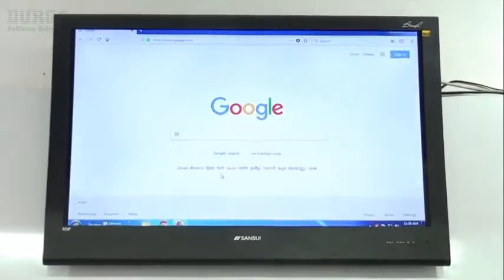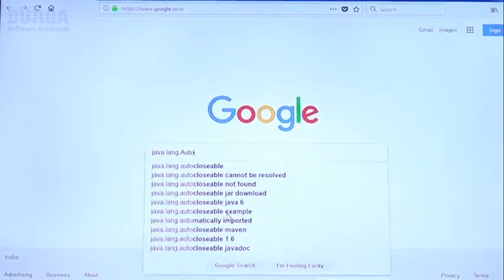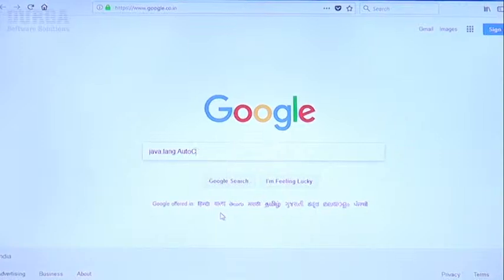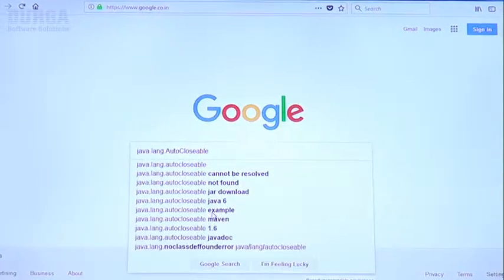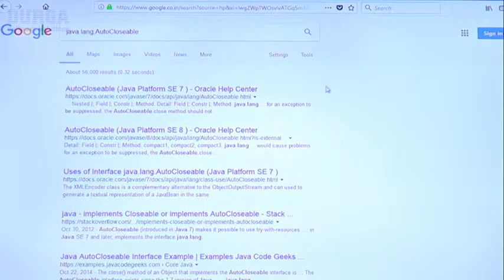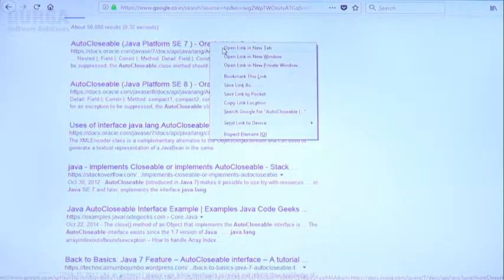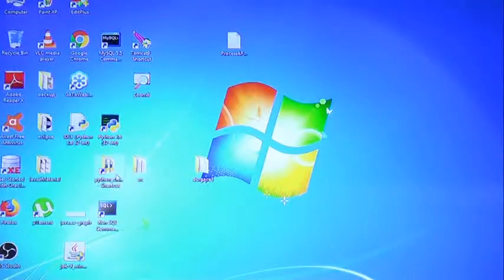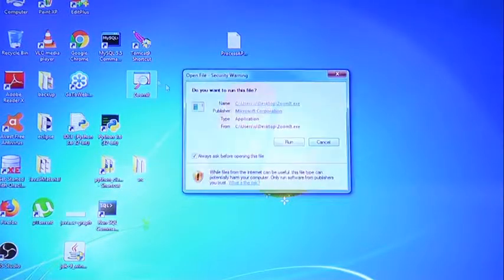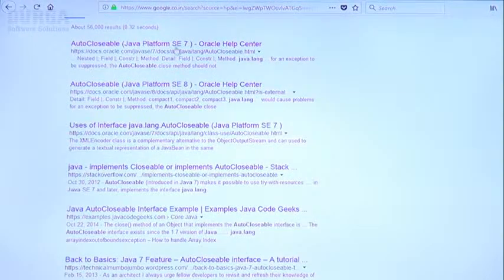Here, let me type java.lang.AutoCloseable. Are you getting that? The java.lang.AutoCloseable interface. Observe this one. I'm going to open the AutoCloseable docs, the Oracle Help Center API link. Have a look, one minute please.